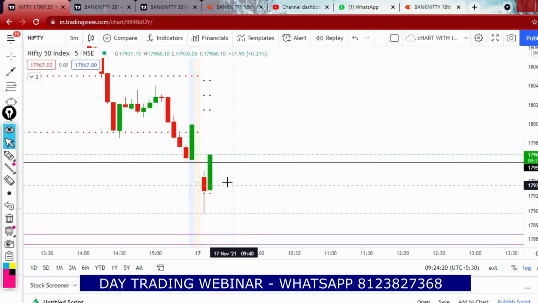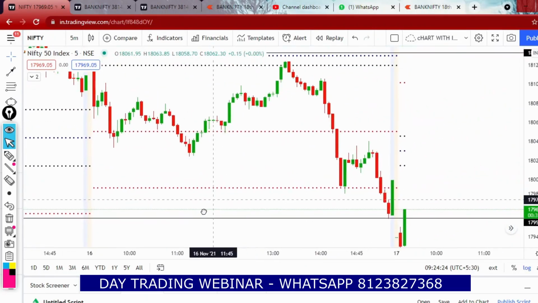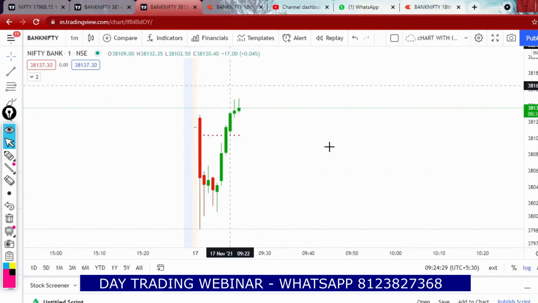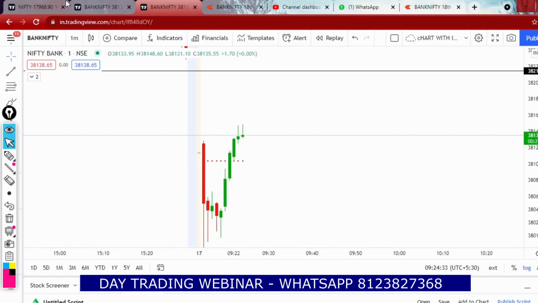Nifty is above the PDL level. It is above the PDL level. PDL is an important level because yesterday it was a wonderful big day in Nifty and Bank Nifty also. So let us see. See how beautifully buyers are trying to move the price in upward direction.